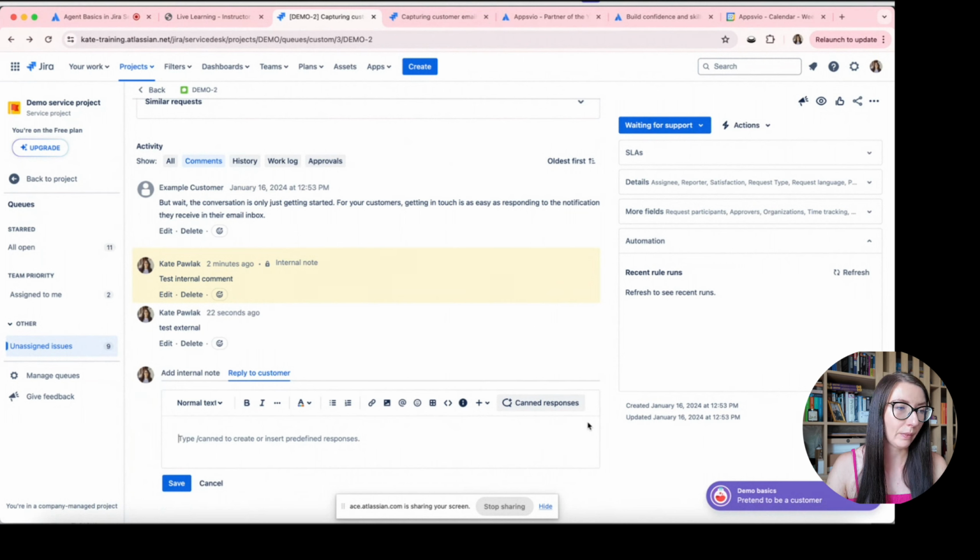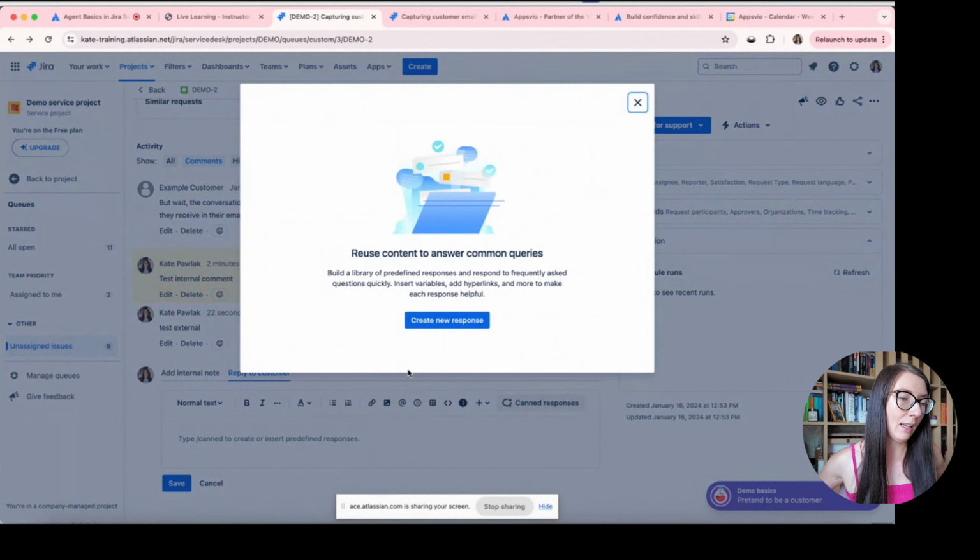And what is it? When I'm clicking on it, I don't have any canned responses for this project yet. You can see that here we have a short description that you can build a library of predefined responses and respond to frequently asked questions quickly.